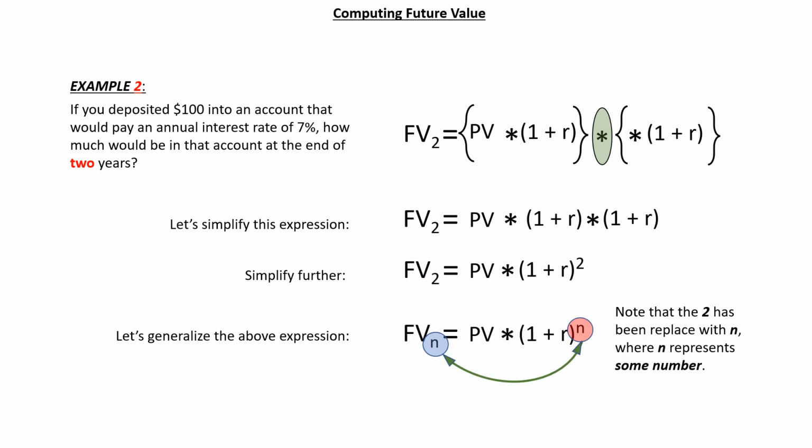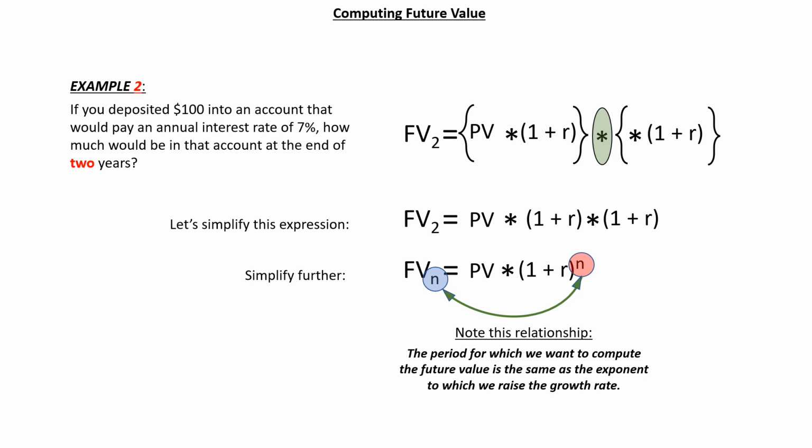Let's generalize the above expression so that it applies to every case. Note that the 2's have been replaced with n's, where n represents some number. So the period for which we want to compute the future value is the same as the exponent to which we raise the growth rate. N would represent the number of compounding periods, the number of times the principal upon which the interest is computed is updated. For our examples for now, interest will be compounded, that is, added to the principal, only once per year.